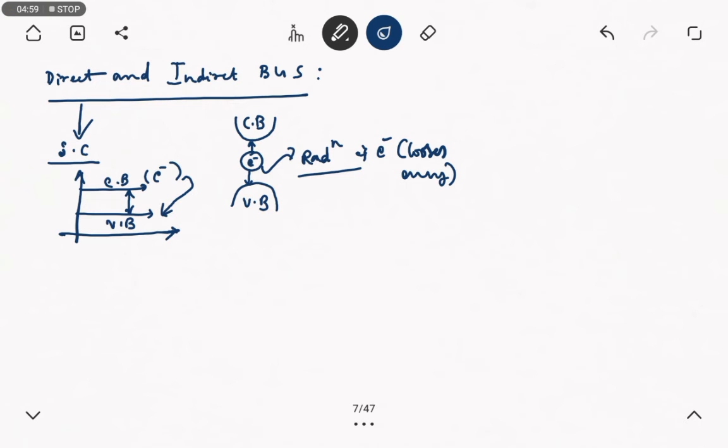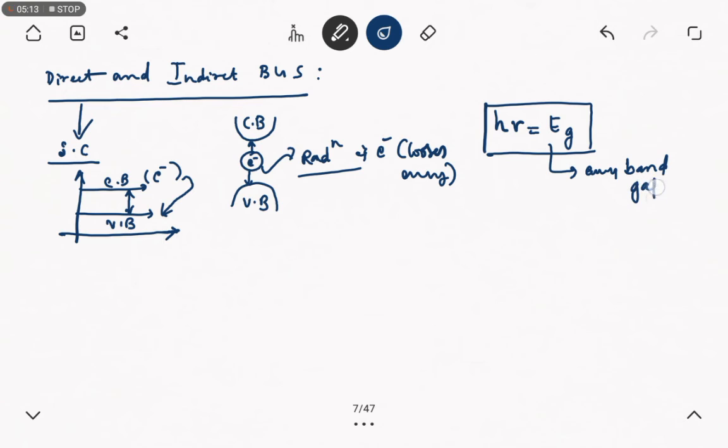semiconductor. Mathematically it can be represented as h nu is equal to Eg. We all know that Eg is the energy band gap, h is the Planck's constant, and nu is the frequency of radiation.